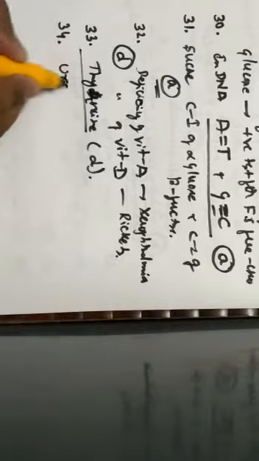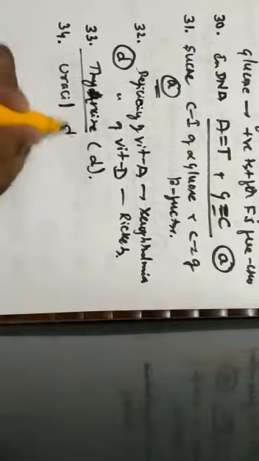Next one, question number 34. Which of the following bases is not present in DNA? Always we know that DNA contains adenine, thymine, guanine and cytosine. The base which is not present in DNA is uracil, and it is given by the option D.